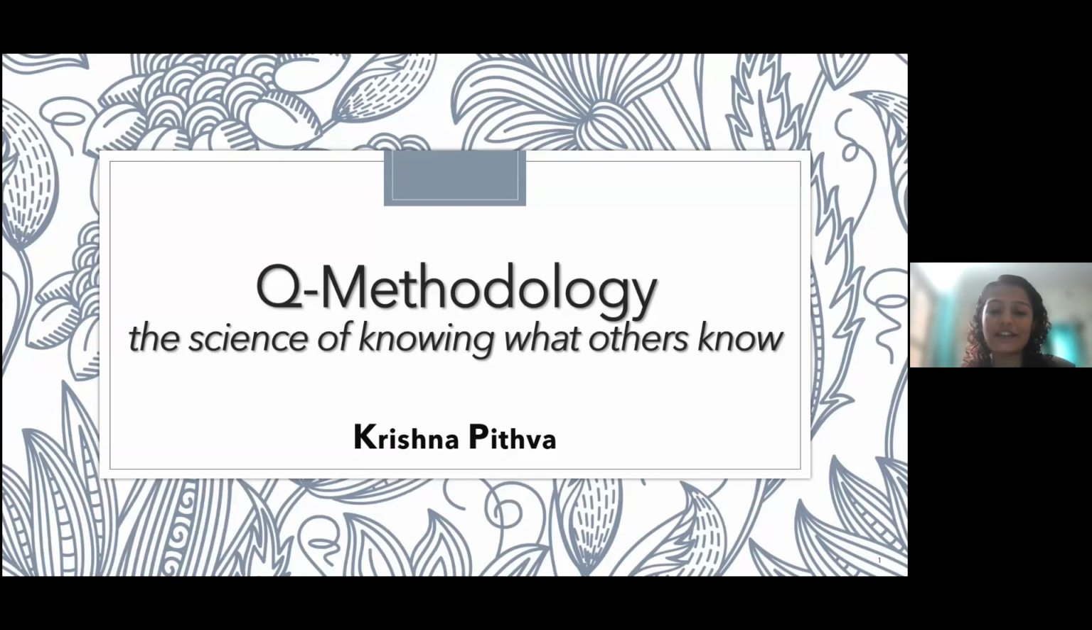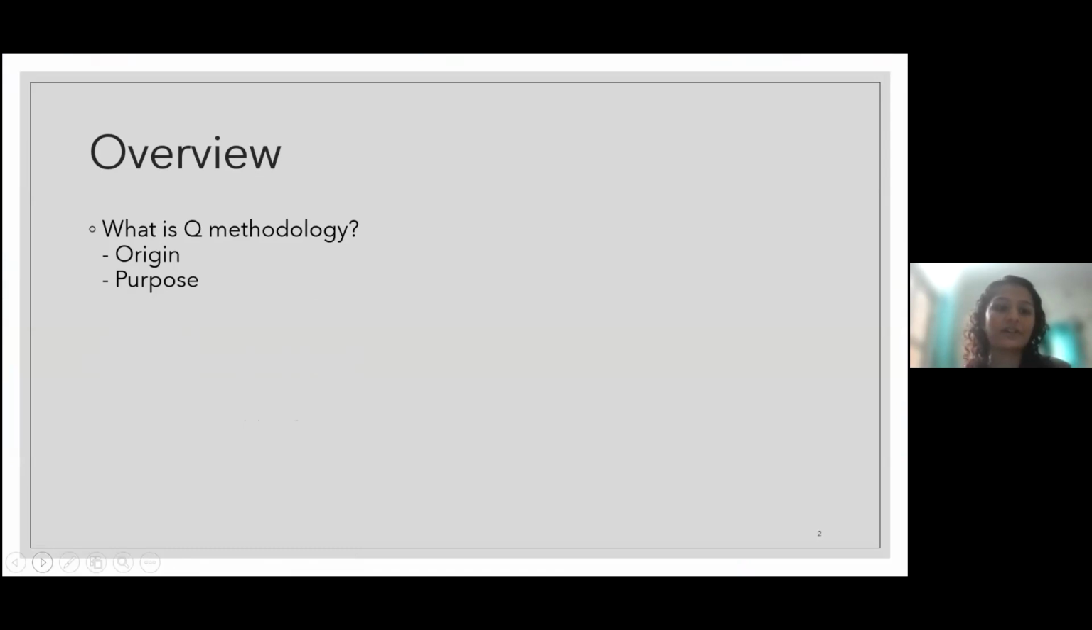Today we are gonna look at Q methodology. It's the science of knowing what others know. So we are gonna start with an overview today, and we are gonna look at what is Q methodology, the origin and the purpose of this method, uses and implementation, where you can use it and how you can implement it, existing studies, the studies that are already available with respect to multiple different fields.